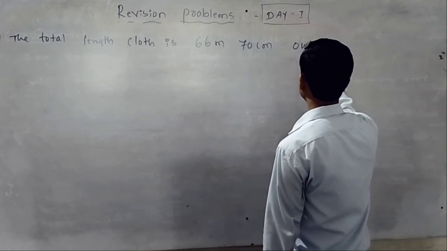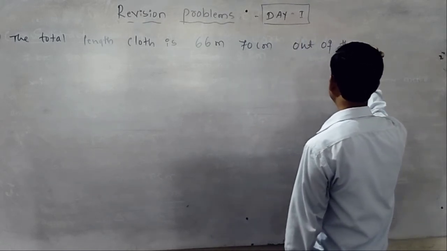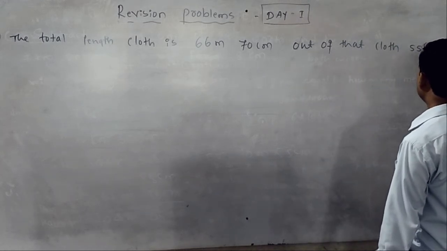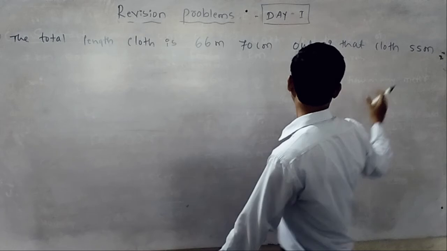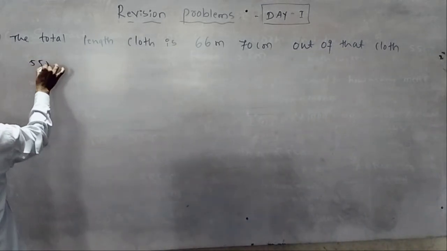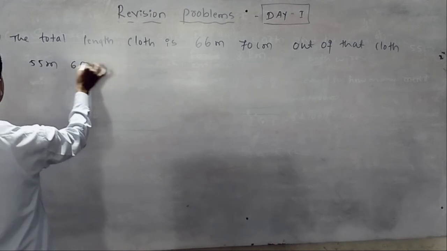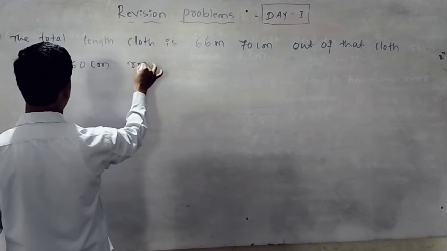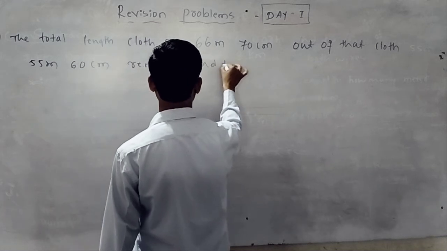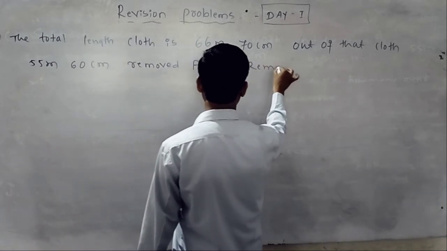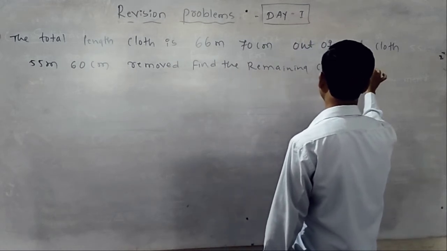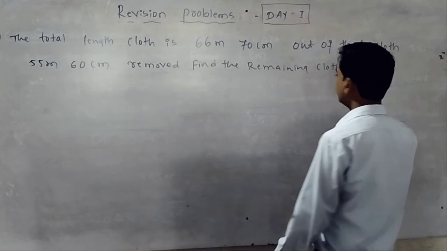Out of that cloth, 55 meter 60 centimeter removed. Find the remaining cloth length. This is the question.